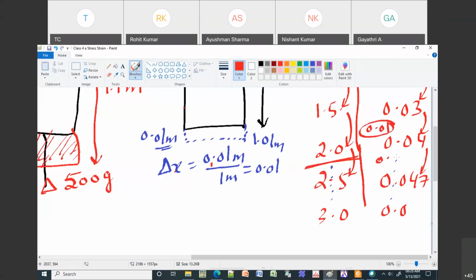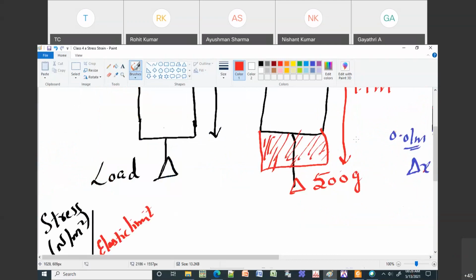It's like 0.007. Maybe the next one is 5.5, or 5.4 or 5.3, something like this. So this will start deviating from Hooke's law. After this point, it is not obeying Hooke's law. So this is this region. If I now plot the graph, then what happens?